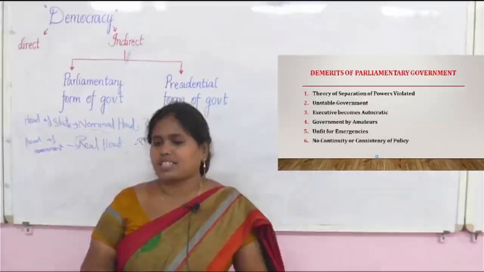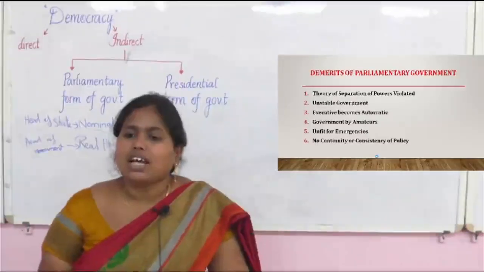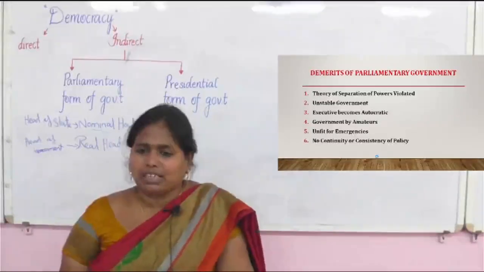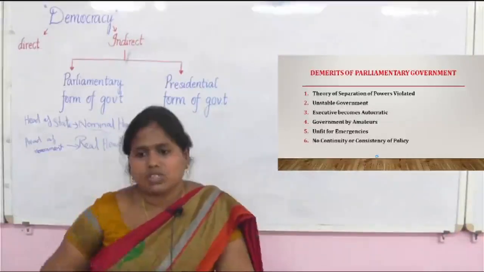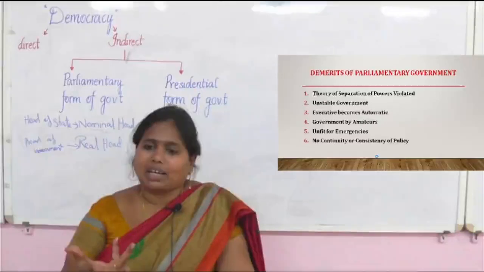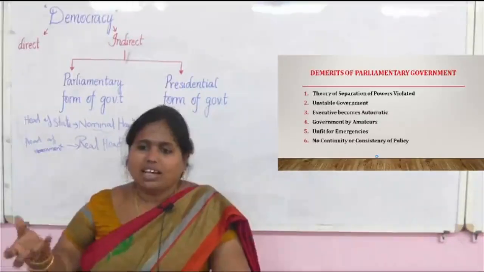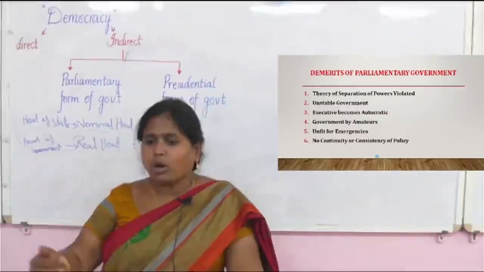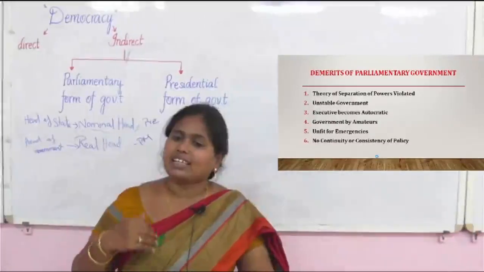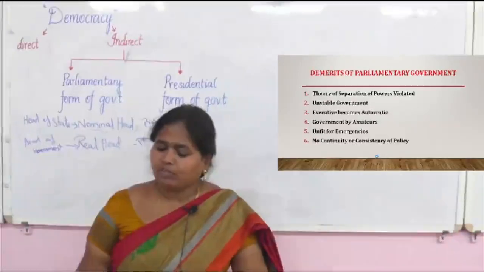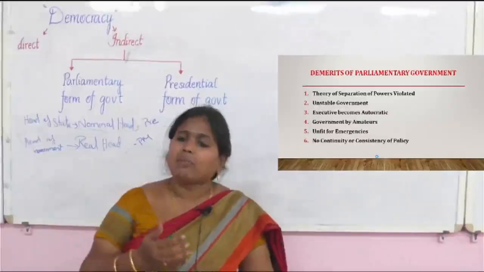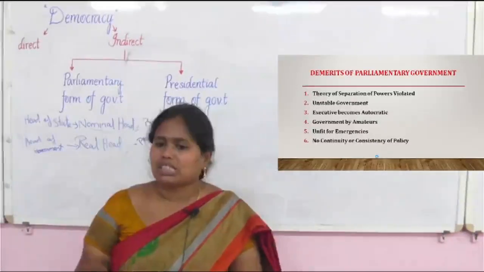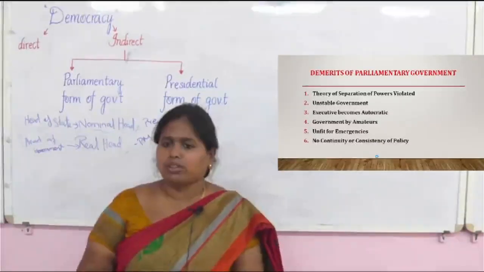Emergency situations. In an emergency situation, here they are telling it is a demerit. In the advantages, we also saw that quick decision making is possible, because the executive and legislators are of the same party, so they make quick decisions. But the same point they are putting here also, they are telling it is not possible. They are unfit for emergencies, they may delay, they may not be fit to take decisions during the emergency. That is also possible, okay.